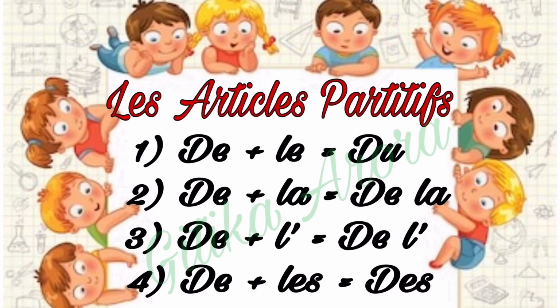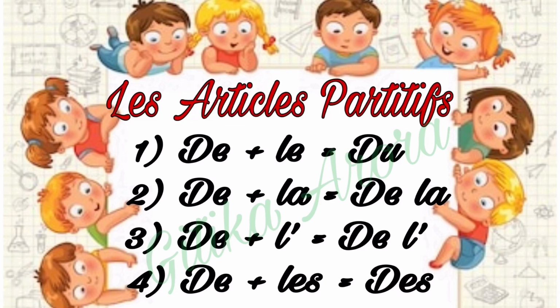First one is, if we merge de, the, with le, article défini, then it will become du, and it is used with the noun which is masculine as well as singular in nature. Similarly, if we merge de with la, it will become de la, and it will be used with all the feminine and singular nouns. Then we have to merge de with l apostrophe, and it will be used with all those nouns which start with a vowel and silent h.